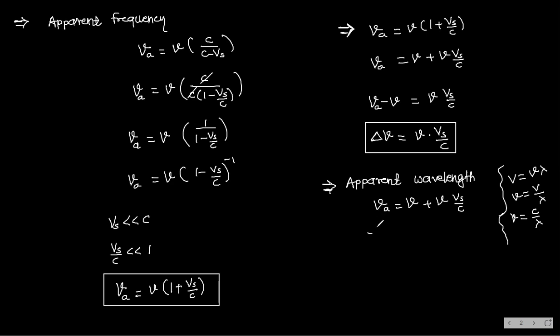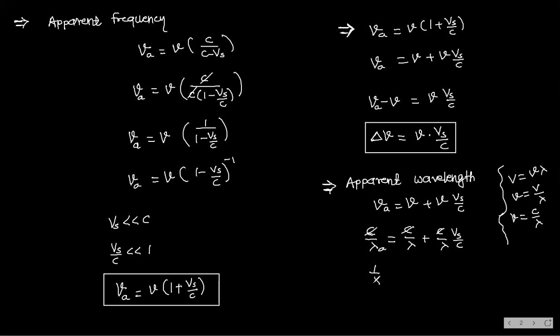So I am writing C by lambda A is equal to C by lambda plus this nu. Shall we keep it like this only or should we change? If I keep here also C by lambda into Vs by C, then what will I get? This C throughout cancels.